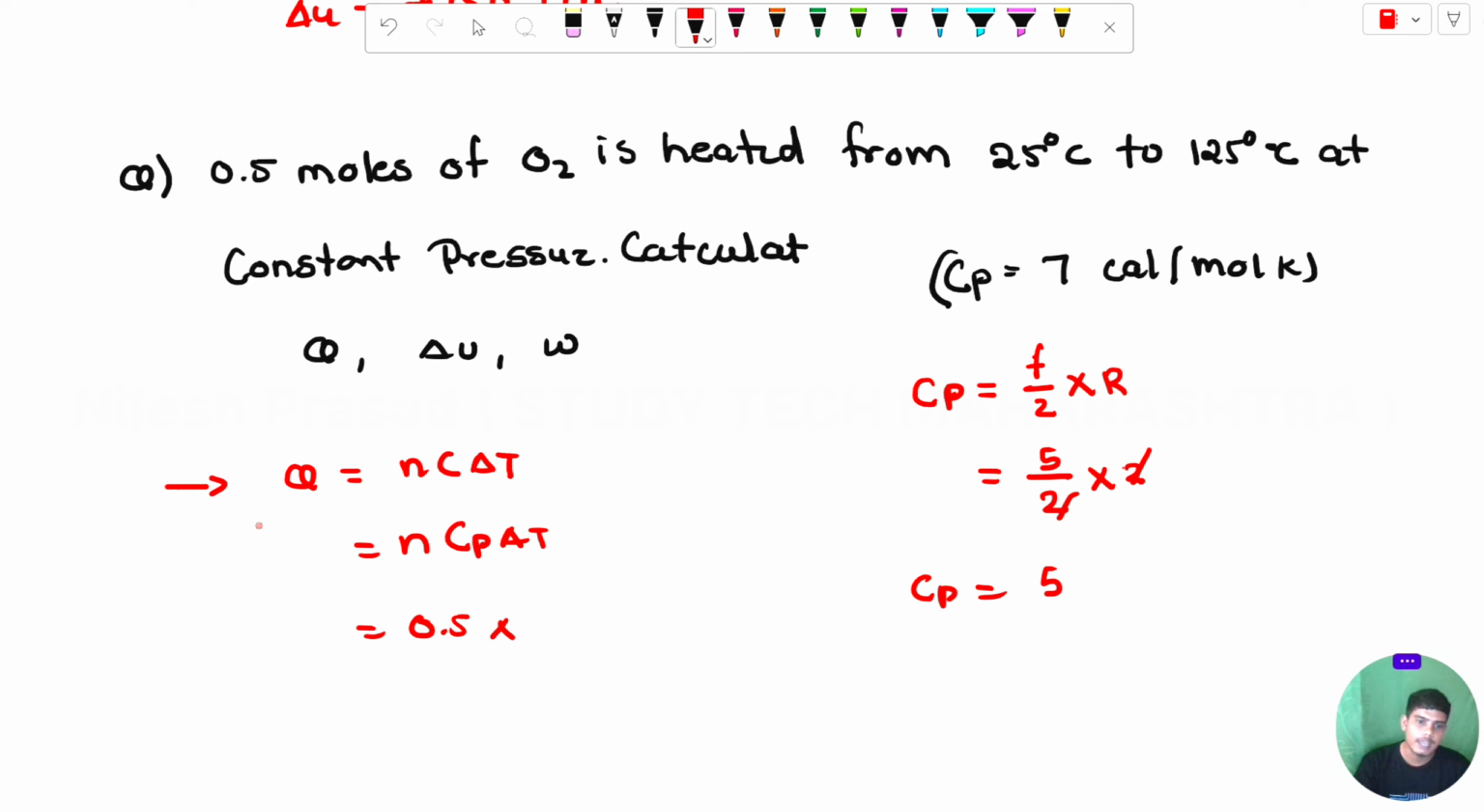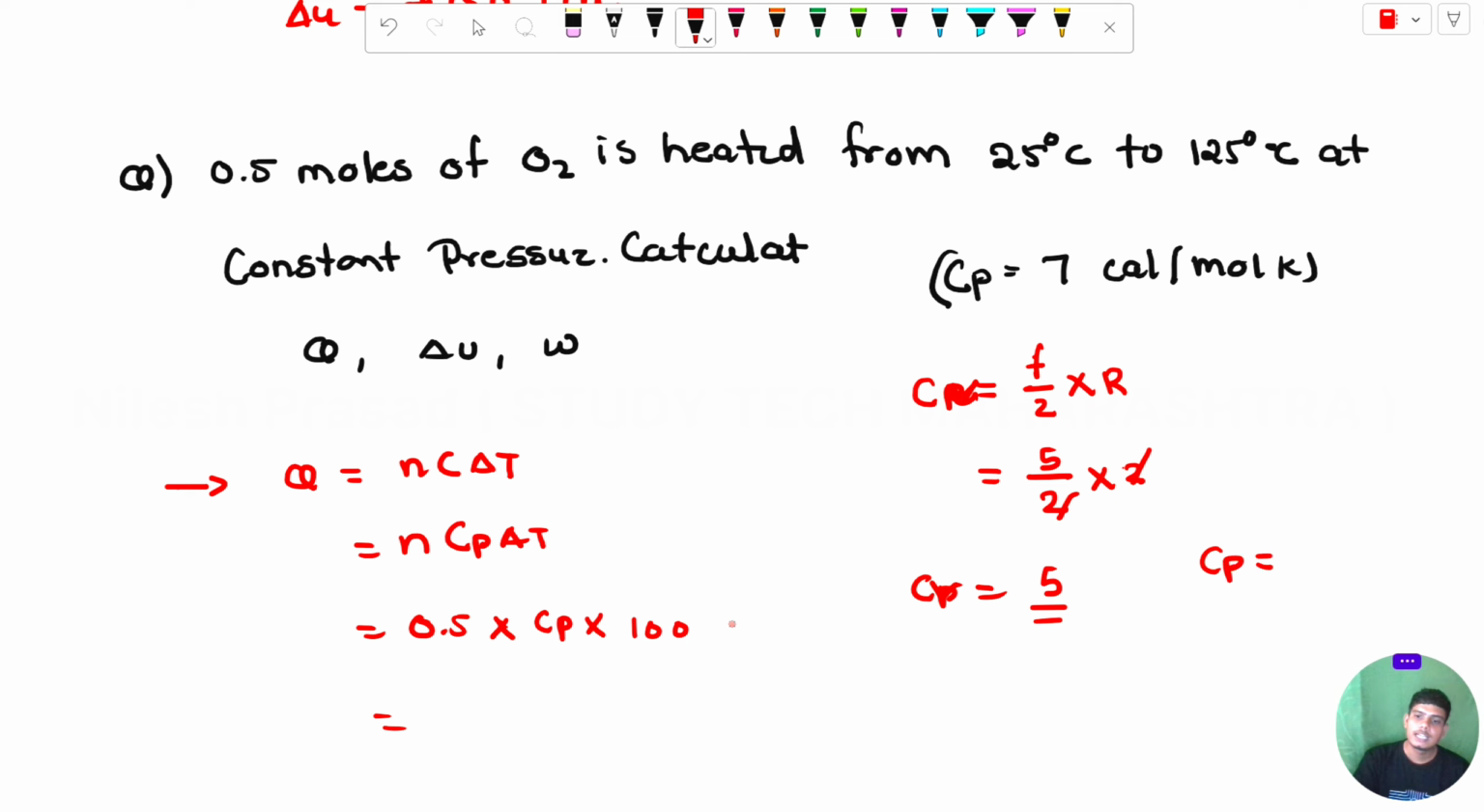No, it's Cv. Cv will be 5. Then multiply by delta T. What is delta T? Delta T is the difference between the temperatures: 125 degrees minus 25 degrees is 100 degrees Celsius.